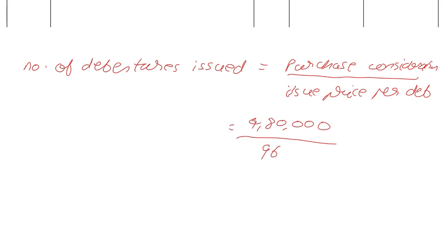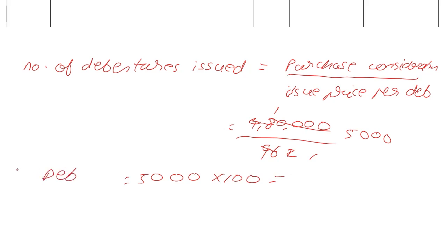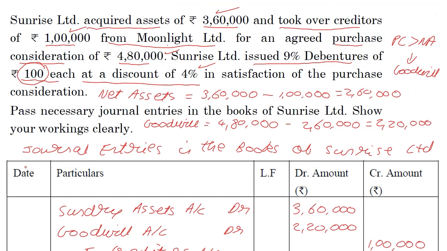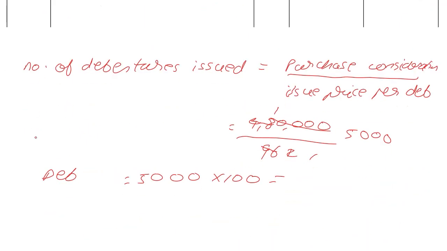So if I have to solve this, what do I do? 48 ones are 48, 48 twos are 96, 2 ones are 2, 2 fives are 10. I'm going to end up with 5,000 debentures. If I'm going to give away 5,000 debentures of 100 each, my 9% debentures is going to be 5,000 into 100, which is 5 lakh.